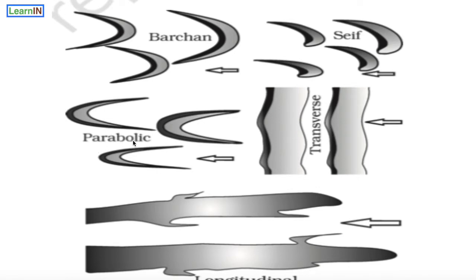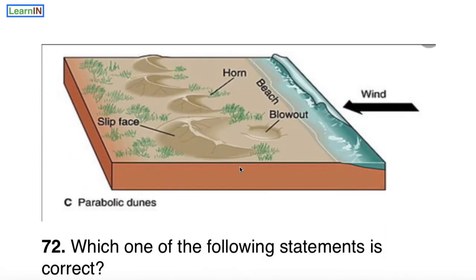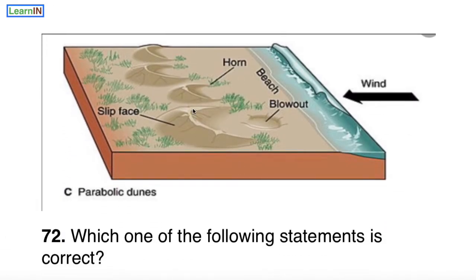And parabolic: both the wings are extending in the opposite direction of the wind, and it looks like a U shape, and that is called parabolic. And here we can see this is a parabolic dune, and it is coastal because, as already discussed, it is in U shape and both the wings are in the opposite direction of the wind.